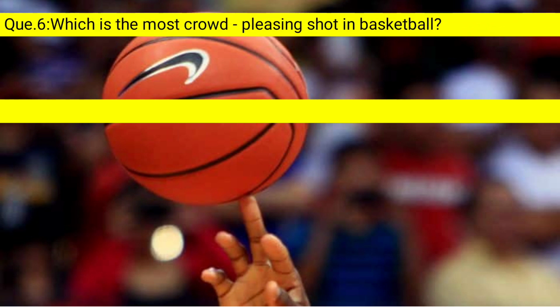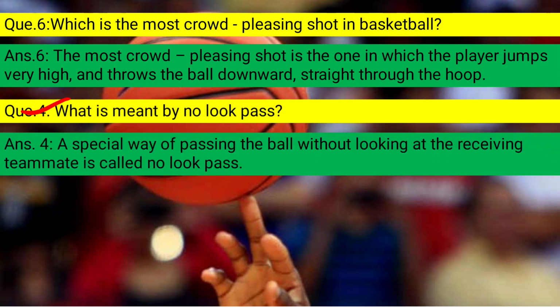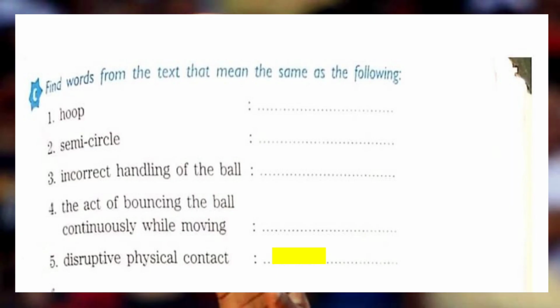Question number 6, which is the most crowd pleasing shot in basketball? Answer is, the most crowd pleasing shot is the one in which the player jumps very high and throws the ball downward straight through the hoop. Question number 7, what is meant by no look pass? A special way of passing the ball without looking at the receiving teammate is called no look pass.